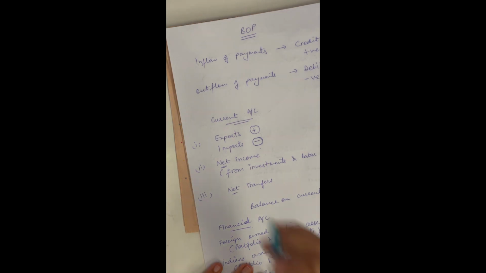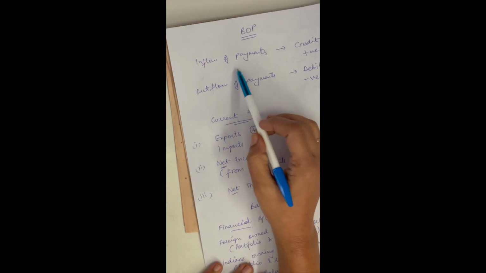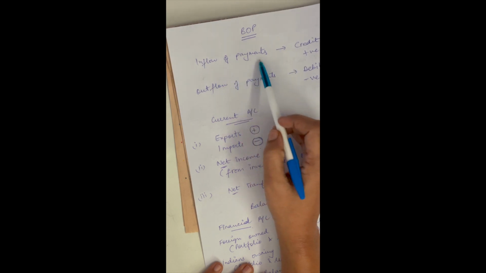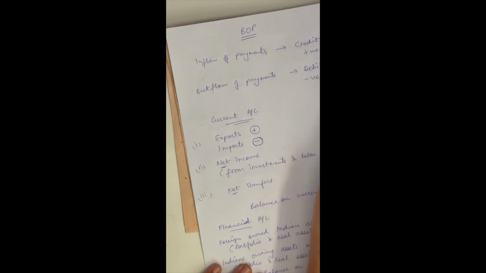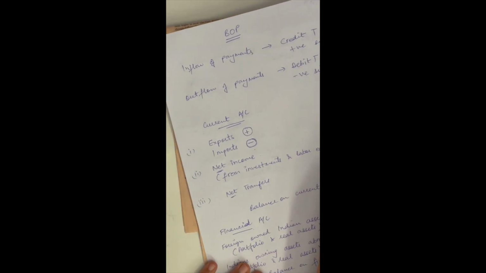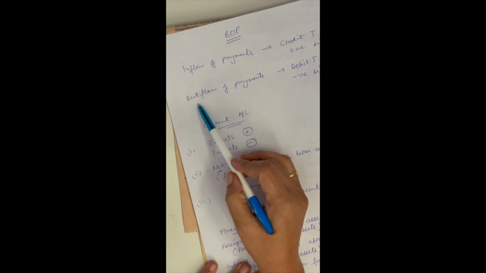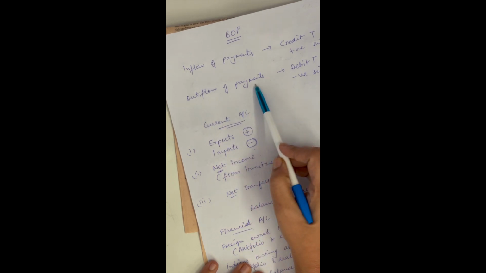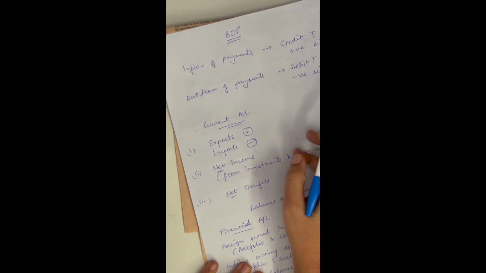Any transactions that produce any kind of inflow of payments are known as credit transactions and they carry a positive sign. However, any transactions that produce an outflow of payments are debit transactions and they carry a negative sign.